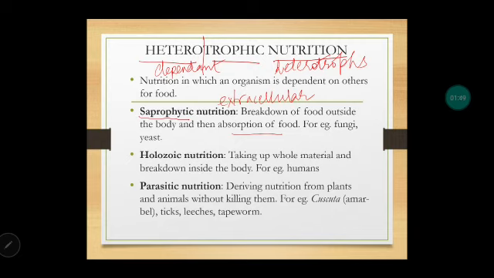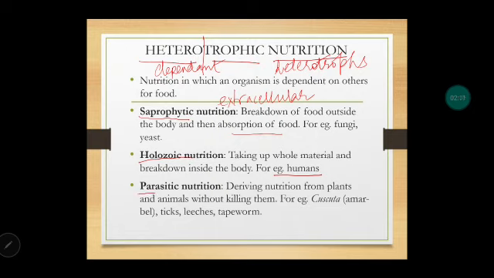Next, coming to holozoic nutrition. In holozoic nutrition, it is like humans, and a few animals also. We take up a whole chunk of the food material, and then it is broken down inside the body with certain enzymes. That is why this nutrition is referred to as holozoic, meaning the whole chunk, the complete material of food we are taking up, and inside the body through our digestive system it is broken down and digested.